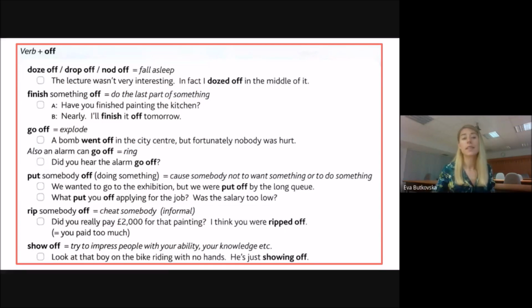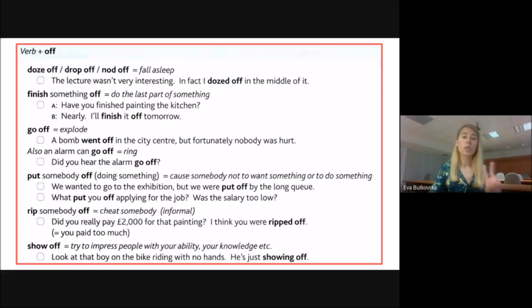So in a sentence, have you finished painting in the kitchen? Nearly. I will finish it off tomorrow. I will finish the last part of the painting tomorrow. So finish off, do the last part. Next one is go off.